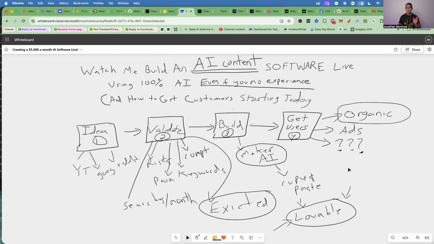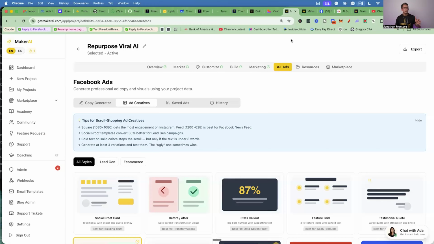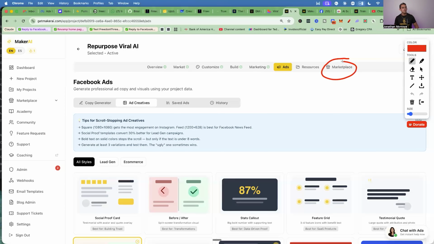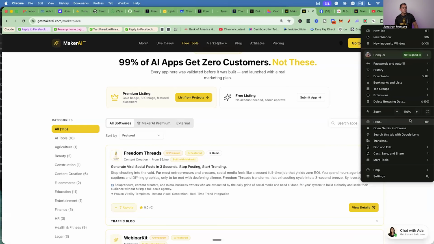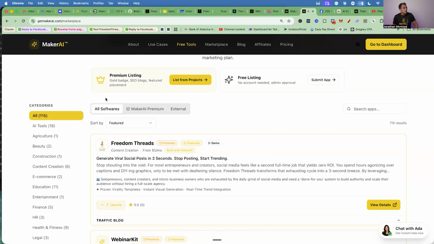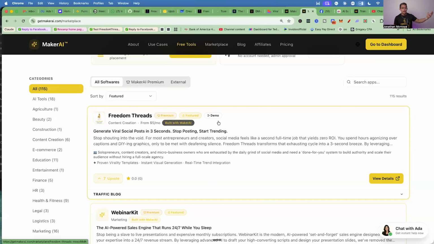Now remember I showed you that there is a mystery way to get customers, okay? Now check this out. Maker AI has something called the marketplace. So Maker AI will actually send you customers, okay? The way this works is when you're done building your software, there's a thing called marketplace here, okay? So this is the marketplace here. As you can see, this is a newer thing we just added. Right now, over 100 people have already launched their software on our marketplace, okay? This has just been up not that long, guys, okay?